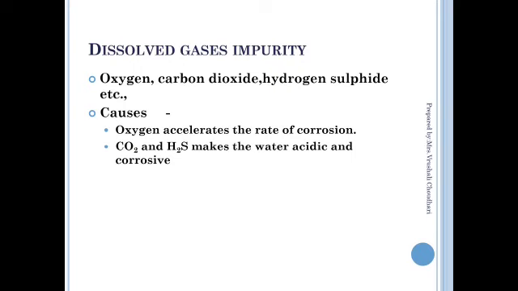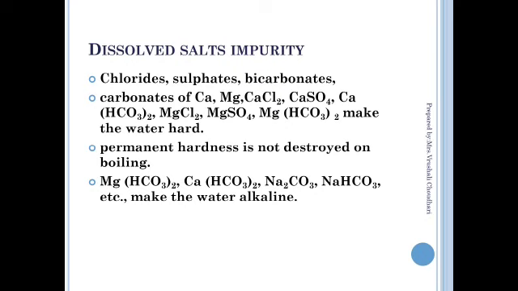Next impurity is dissolved impurity. What are they? Dissolved impurities are of two types: gaseous impurity as well as salt impurity. In gaseous impurity, oxygen, carbon dioxide, and hydrogen sulfide in polluted air get dissolved in water, due to which water becomes acidic in nature. Acidic water increases the rate of corrosion and becomes more corrosive. It is not good for human skin as well as plants.